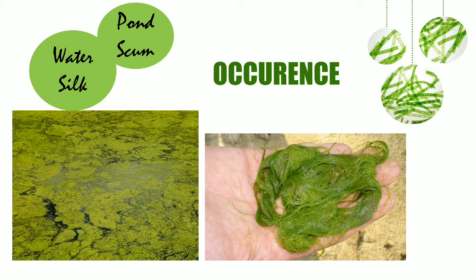So it is found on the surface of the water, and because of its slippery nature, as can be seen in the picture, it is also called water silk or pond scum. These are the common names that are given to Spirogyra. So this organism is found floating in these freshwater bodies. That is the occurrence of Spirogyra.